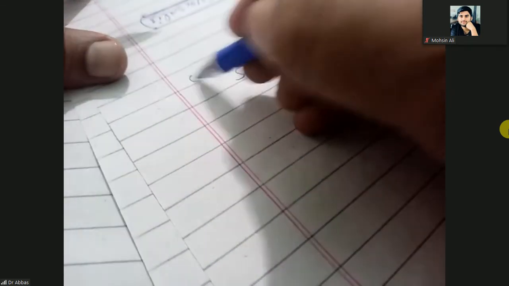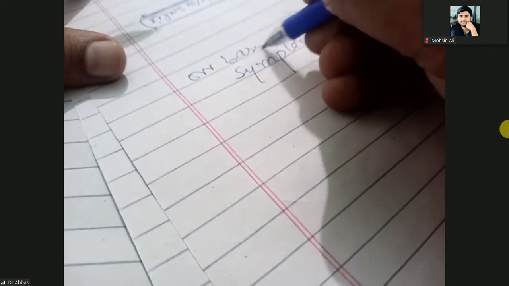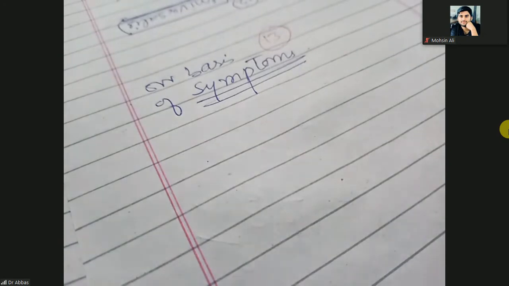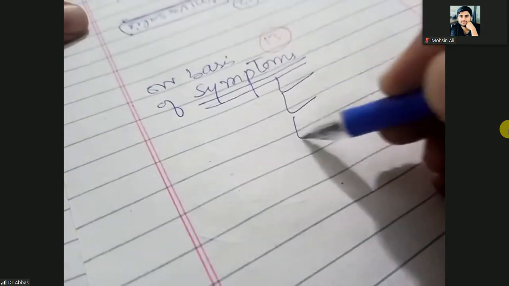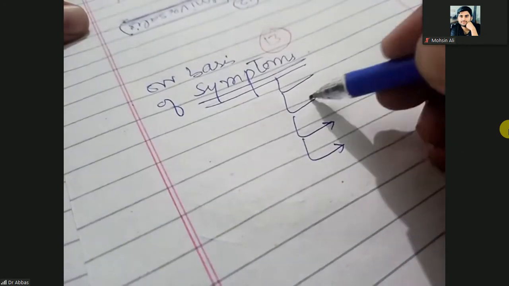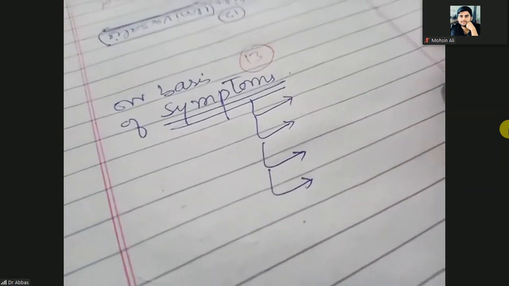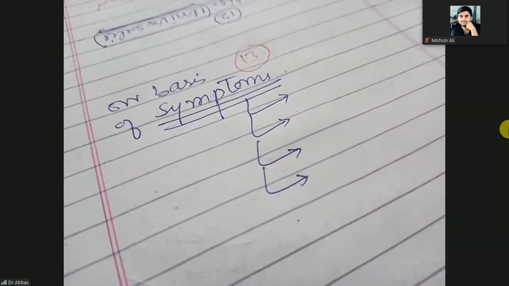So you should know the symptoms, and then knowing the symptoms you will make your opinion. On the basis of the medical symptoms you will make your opinion, and such opinion is known as diagnosis or prognosis.